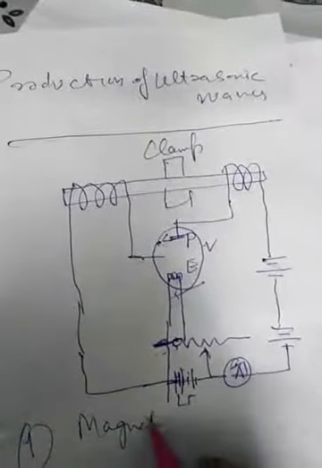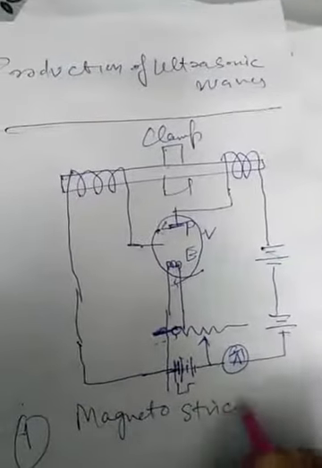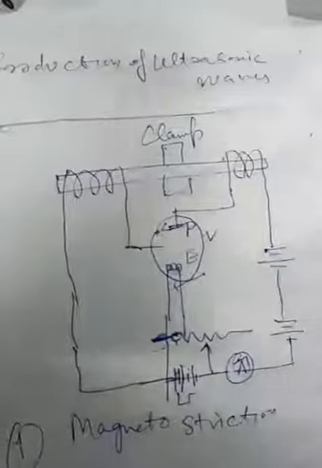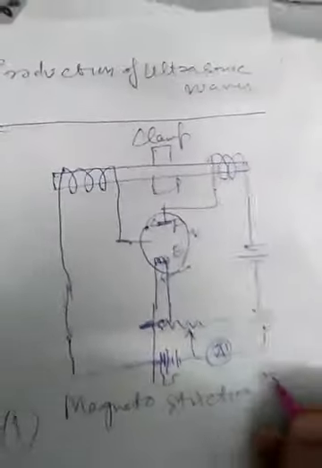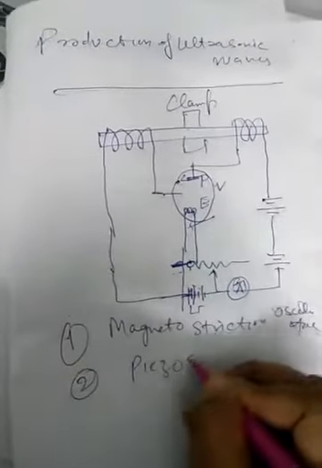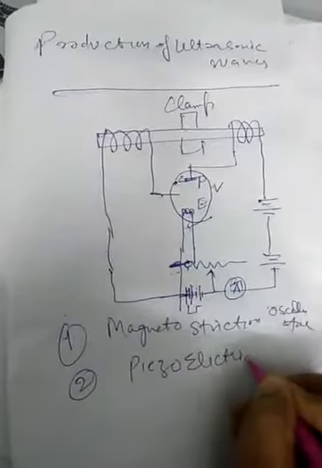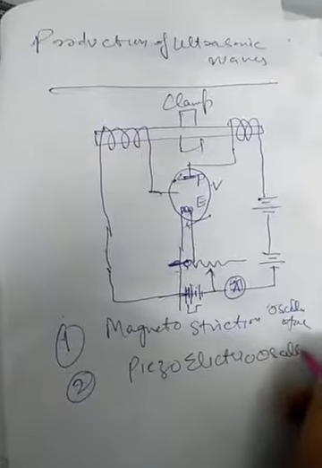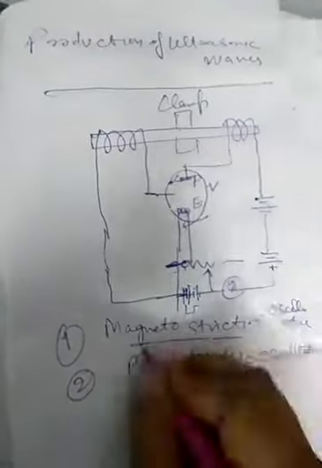So basically there are two methods of producing them. One is called the magnetostriction oscillator, and the second is called the piezoelectric oscillator. Now what is a magnetostriction oscillator? So let us study about this one. So this is an oscillator.